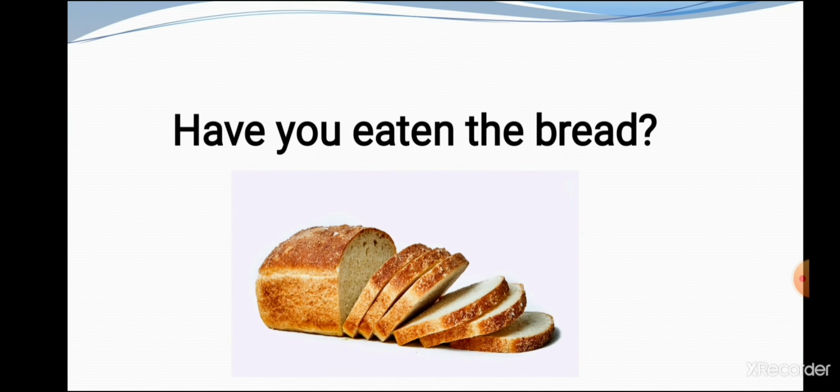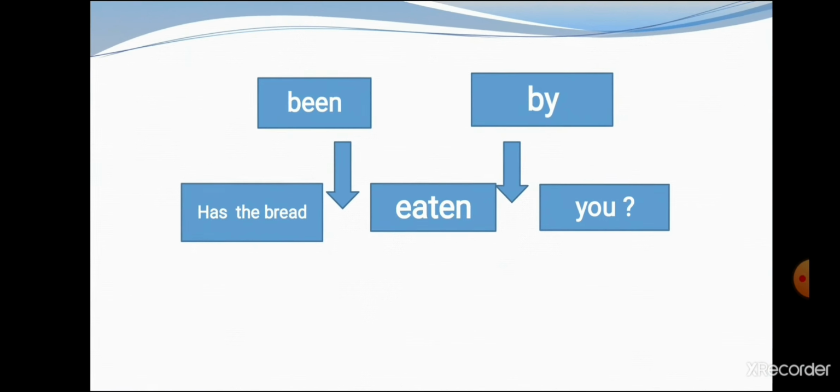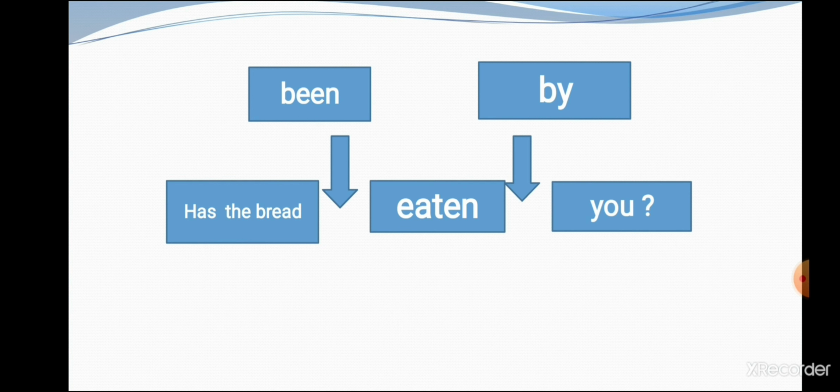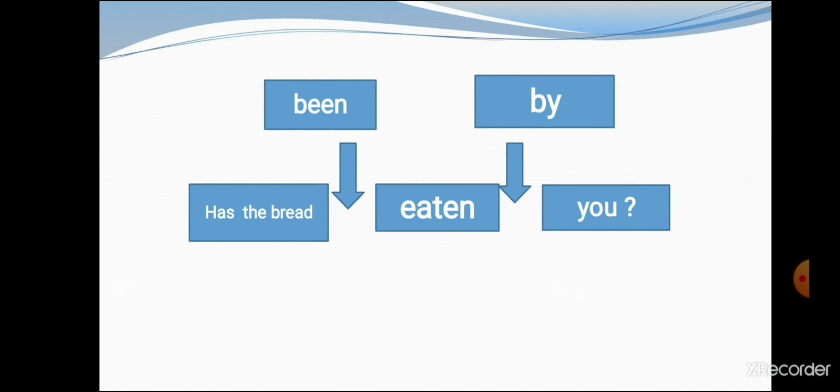But students, when we want to change an interrogative sentence, first of all, use the helping verb. Okay, use the helping verb before the subject. Suppose students, have you eaten the bread? Then how can we convert it, students? We can write like this: has, then the subject. Okay, has the bread been eaten by you? And in the last, students, put a sign of question mark.